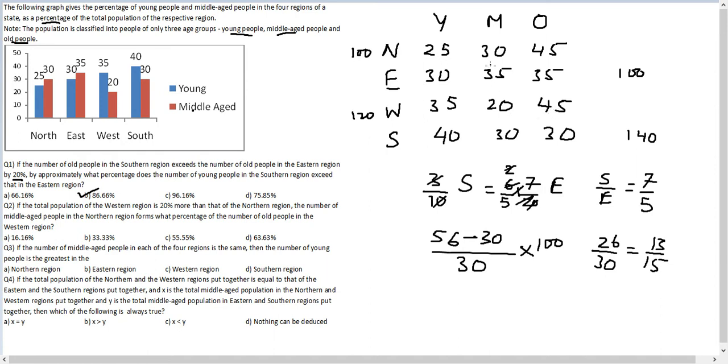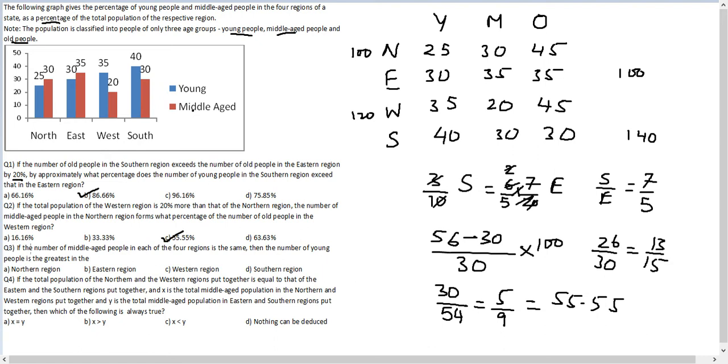So effectively they're asking me what is 30 by 54, this in percentage terms, or 5 by 9. If you remember your approximation class, this should be 55.55. So option C has to be the answer.